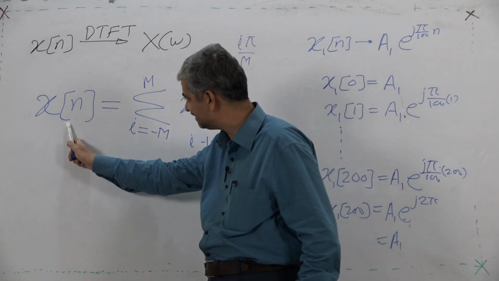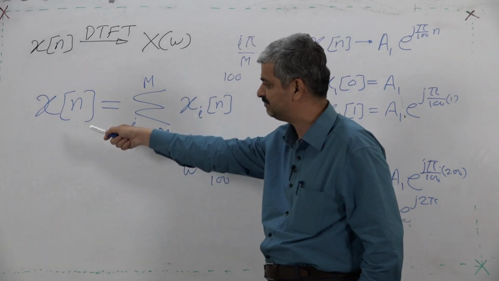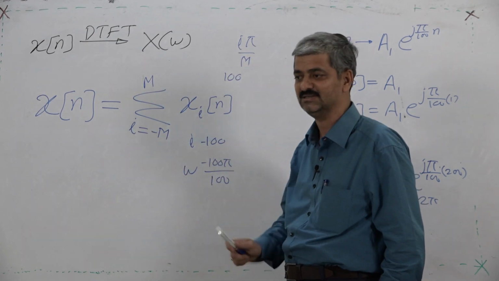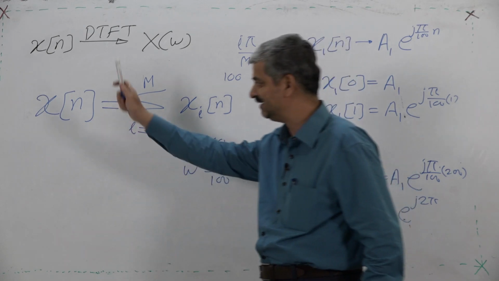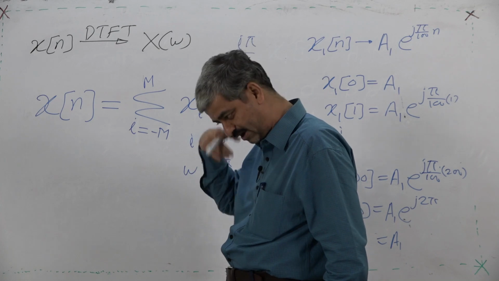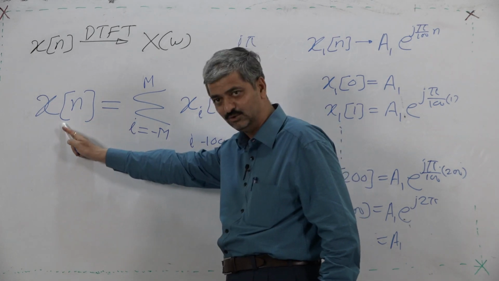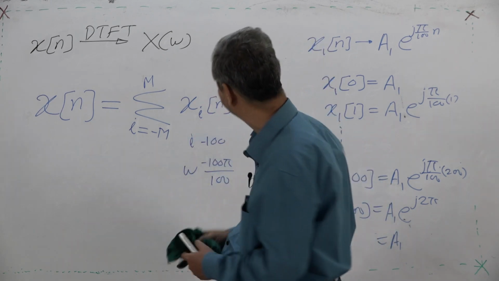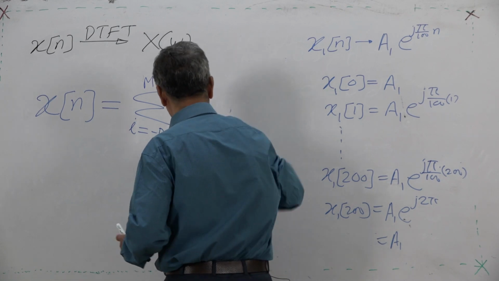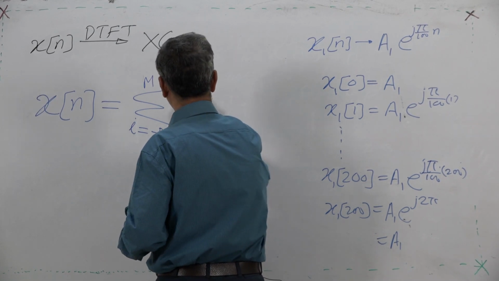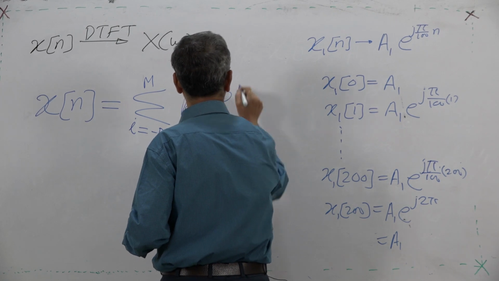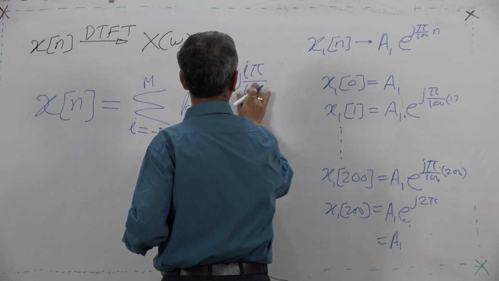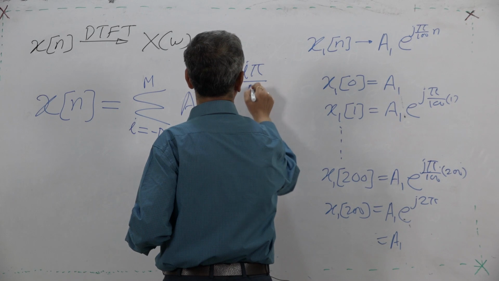So the given sequence xn, I am claiming, see it is a bold claim, that the given sequence by you is a weighted sum of sequences which I know. Given sequence by you is this xin, and each xin is ai e raised to j I pi upon m into n.